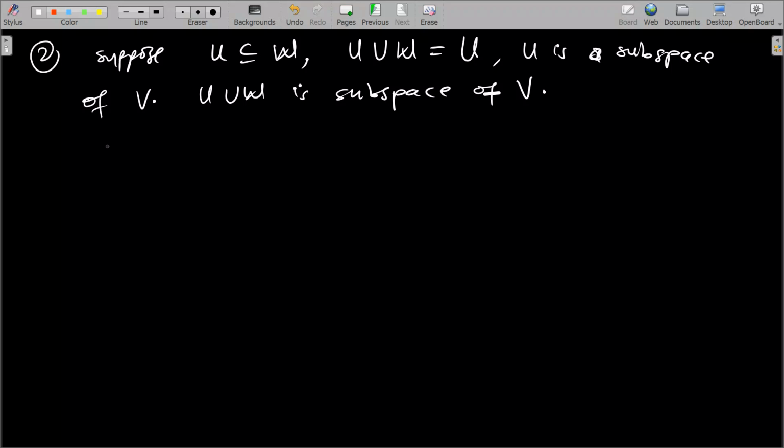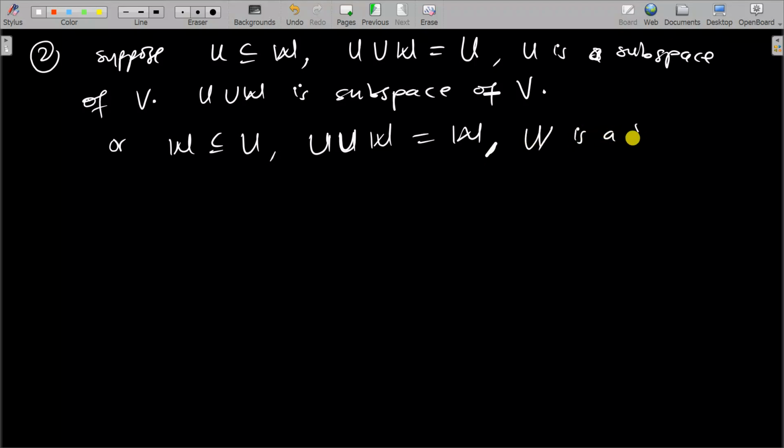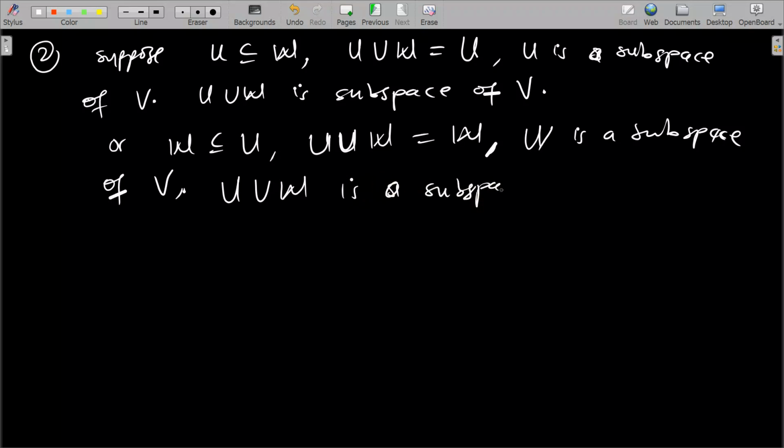So that was a straightforward part. Or you can say W is a subset of U, then U union W is equal to W, because U can be found in W, so if you take the union of both of them, you get W. And then we know that W is a subspace of V. So then U union W is a subspace of V, and that is the solution to that problem.